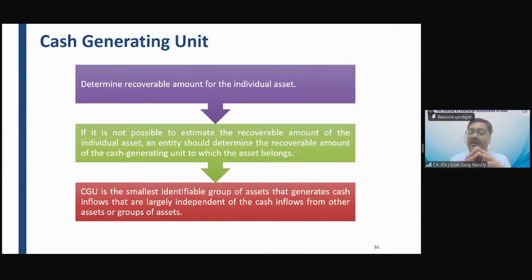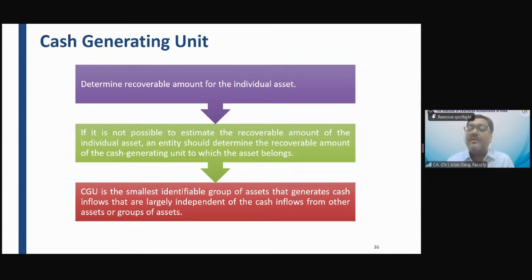Friends, in the cash generating unit, there could be other assets also. Cash generating unit is like a factory. So in the factory, only machines are not there. Raw material is also there. Finished goods is also there. And this raw material, finished goods are inventory. It is covered by Ind AS 2 inventory standard, right? So in Ind AS 2, it already talks about inventory has to be measured at cost or NRV, whichever is lower. So if there is an asset in the cash generating unit which itself, as per the relevant standard, is already at the recoverable value, you are not required to allocate the impairment loss further on that asset.